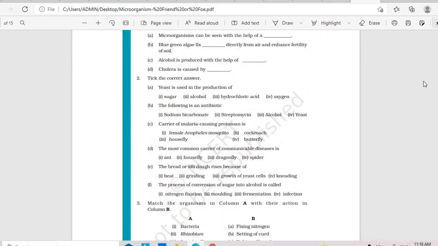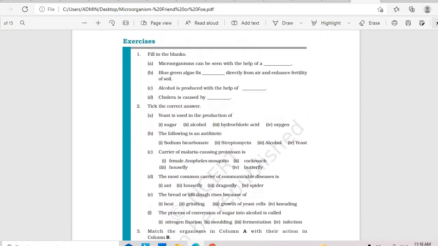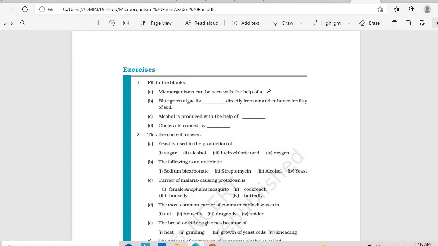So you can see the questions here. Microorganisms can be seen with the help of a microscope. Blue-green algae fix nitrogen directly from air and enhance fertility of soil. Alcohol is produced with the help of yeast. Cholera is caused by Vibrio cholerae, which is a bacteria. Yeast is used in the production of alcohol. The following is an antibiotic: streptomycin. The carrier of the malaria causing protozoan is the female Anopheles mosquito.